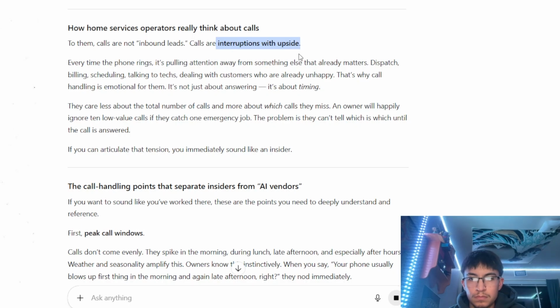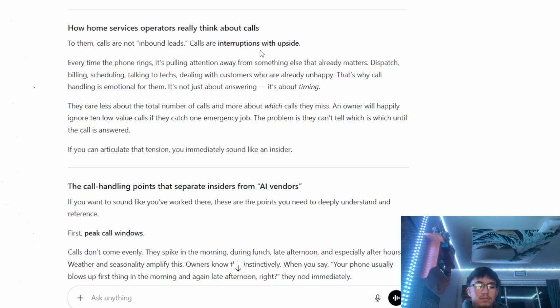Okay, that's a good way to look at it, because most people are thinking of calls as, oh, this is another customer, whereas these people already have an existing schedule that they have to stick to. Any call that comes in disrupts that schedule and throws it upside, which could essentially have a bad or a good impact depending on the kind of call that's happening, right? Because you got to think about it. If the technicians are also the people that are handling the calls, taking those 5 to 10 minutes to talk to that person on the phone moves that schedule. So this is an interruption with a bad upside.